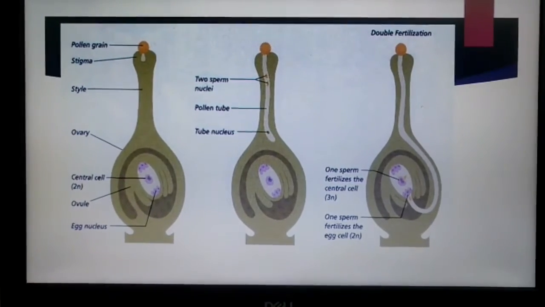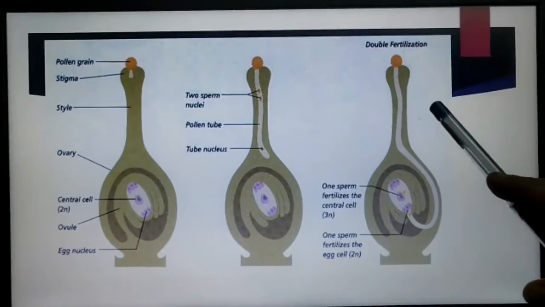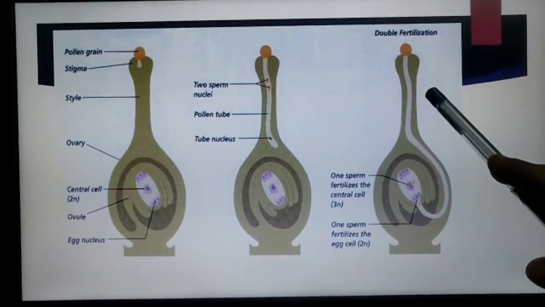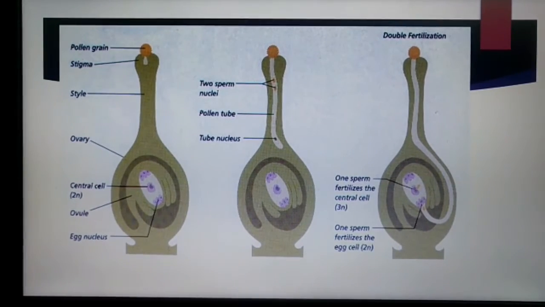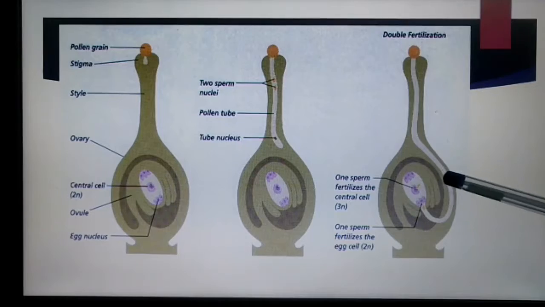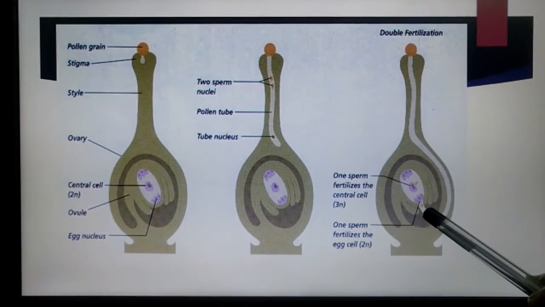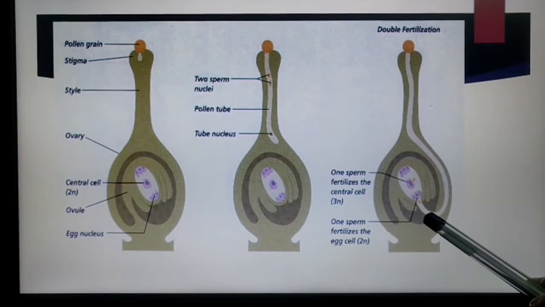The first visible change in the pollen when it lands onto the stigma of the flower is hydration. The pollen wall proteins are released from the surface of the pollen. During the germination of the pollen, the entire content of the pollen is moved to the tip region of the pollen tube.